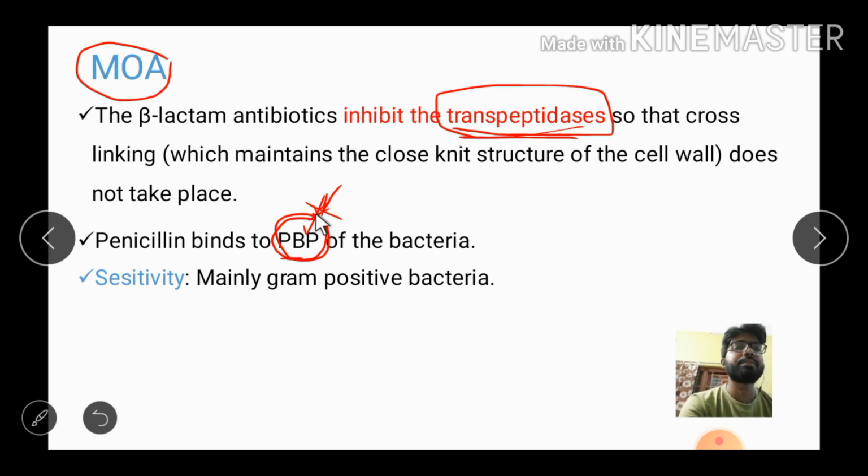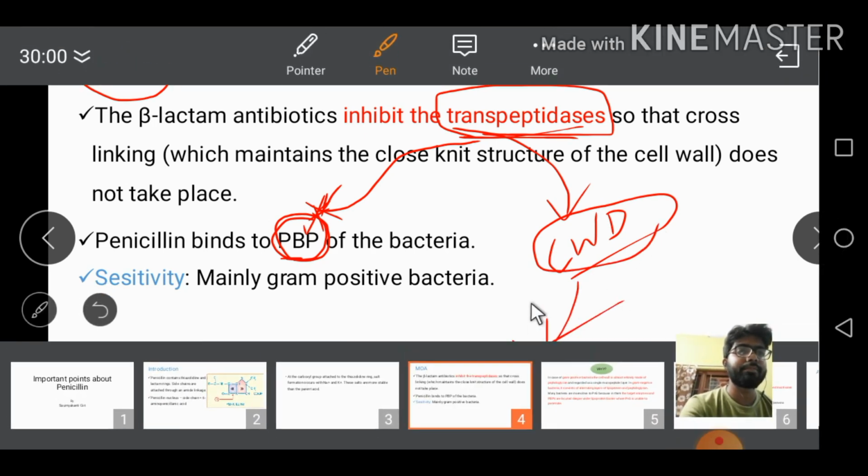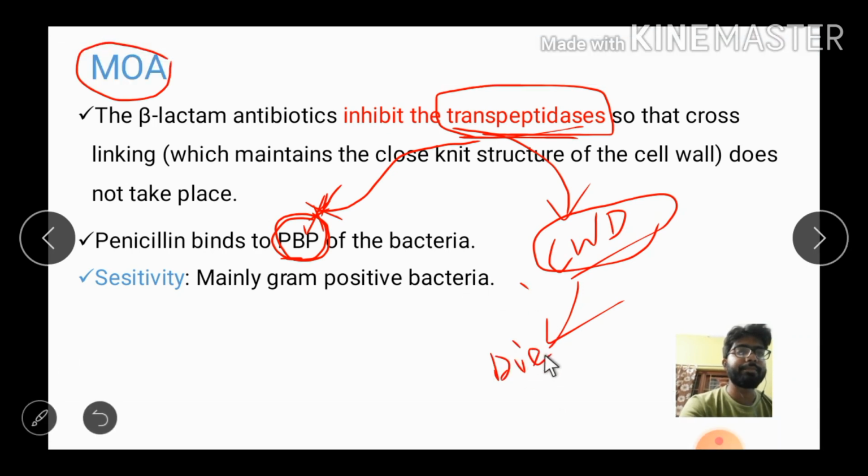Penicillin binds with this protein, and after that it inhibits the transpeptidase, and cell wall deficiency happens. After that the cell dies. This is the mechanism of action.